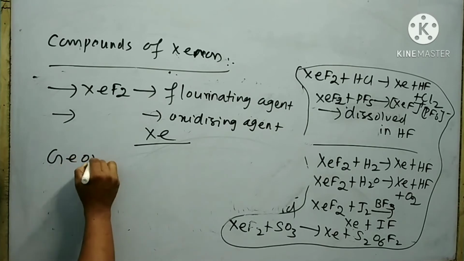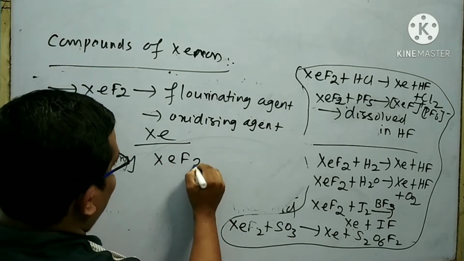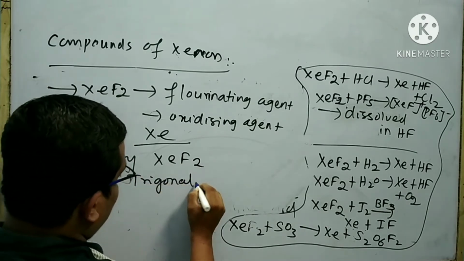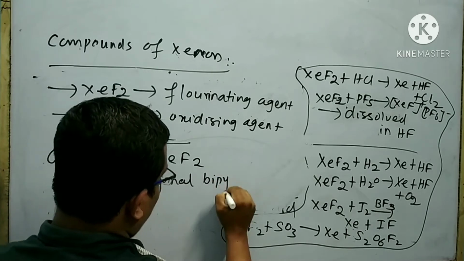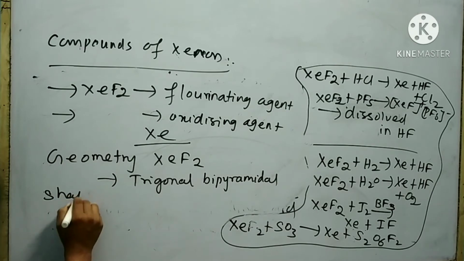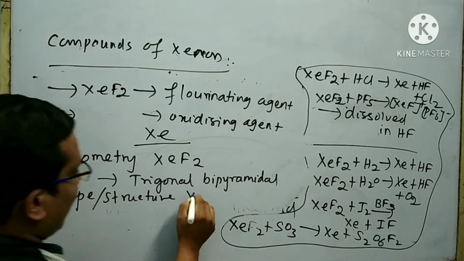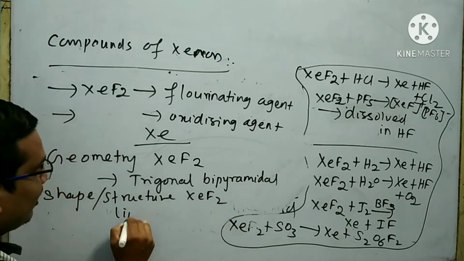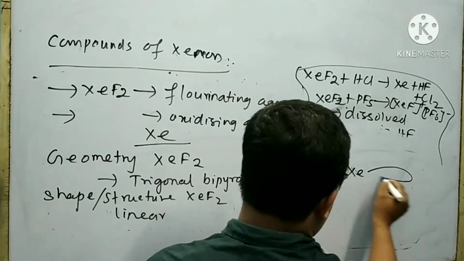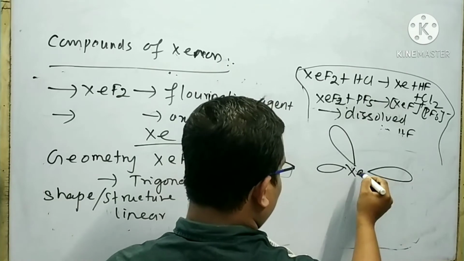The geometry of xenon difluoride is trigonal bipyramidal, and the shape or structure of xenon difluoride is linear. This is the trigonal bipyramidal structure of xenon.